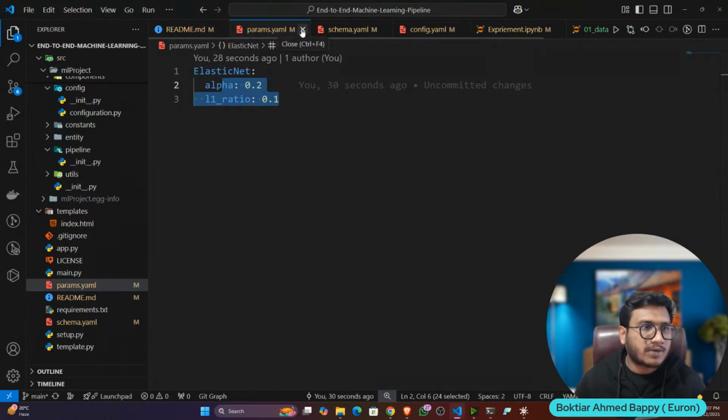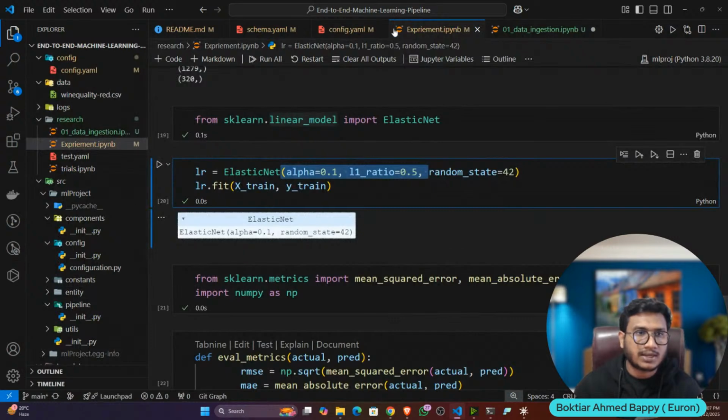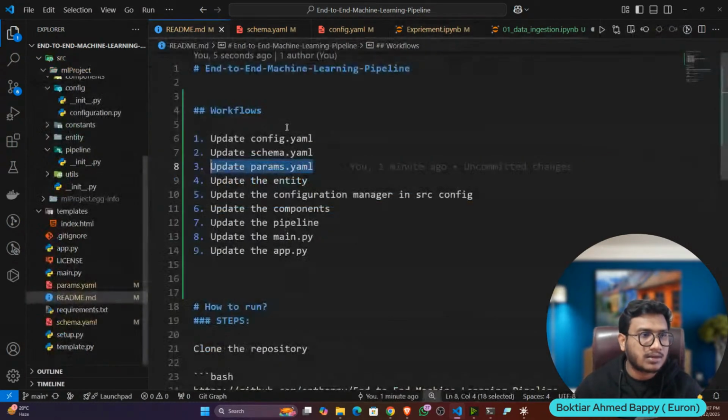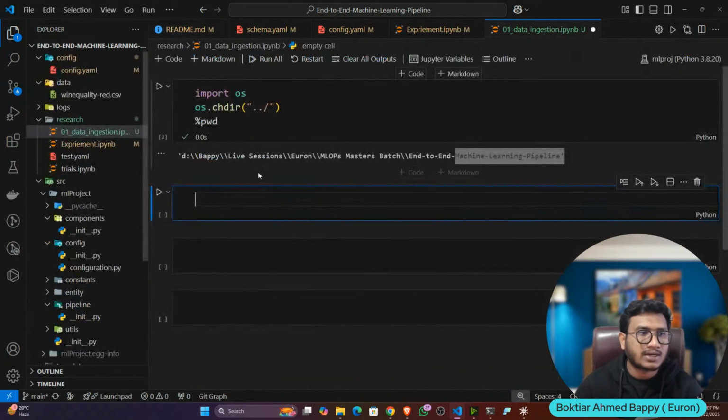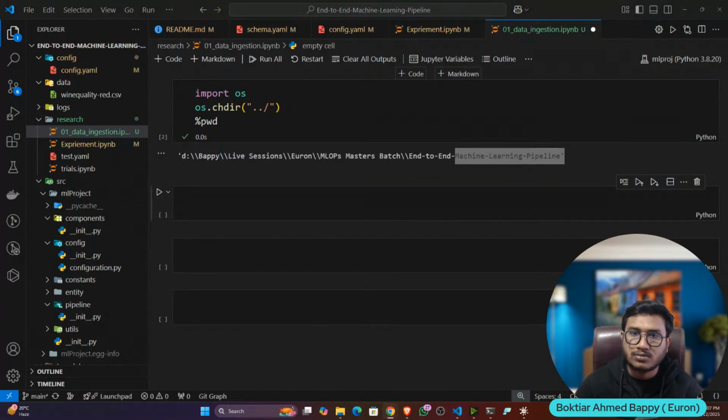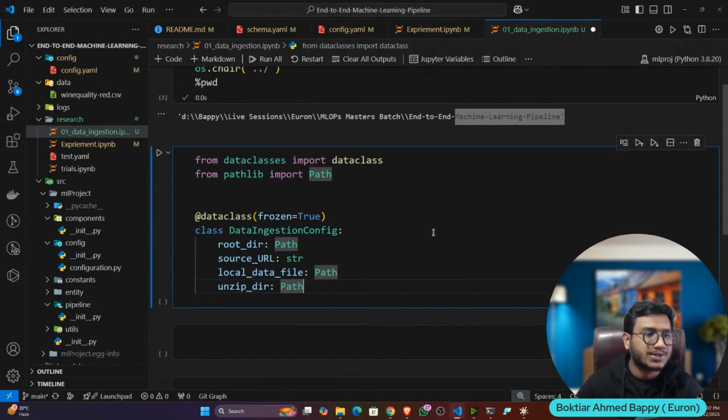First of all, let's complete one stage, then I think the rest of the stages will be clear. Let me complete this, then we'll update my entity. So let's write the entity in the notebook file. This is my entity. Here, let me show you. This is going to be my data ingestion entity.